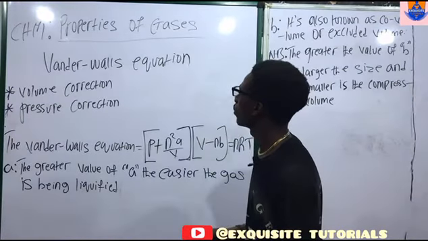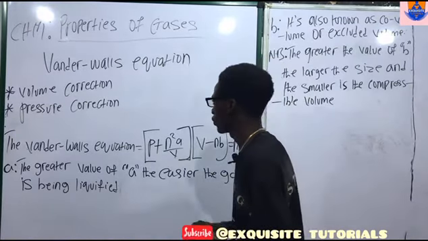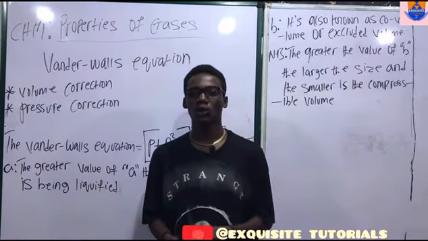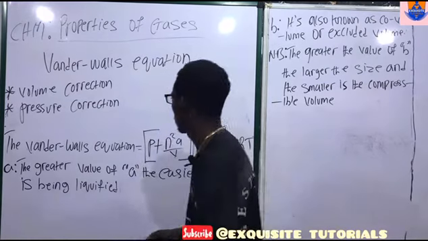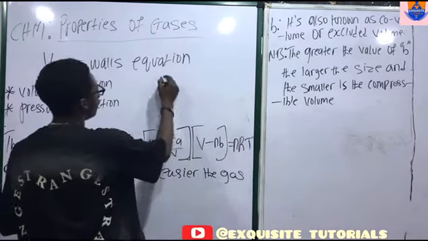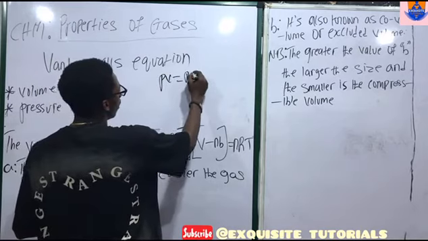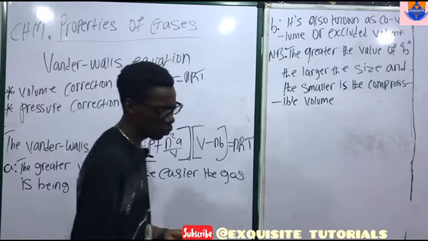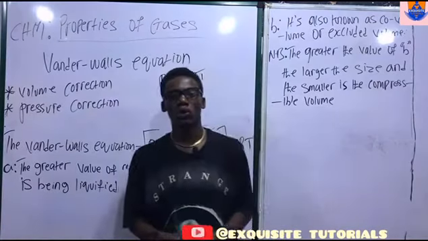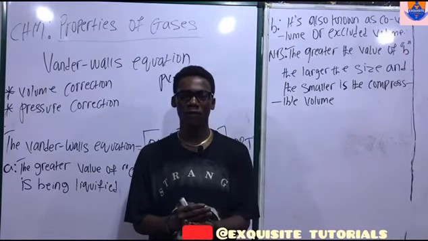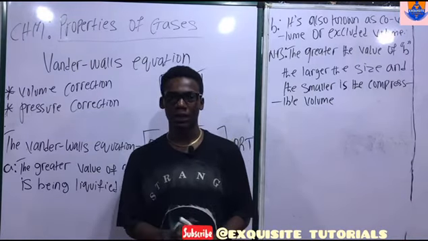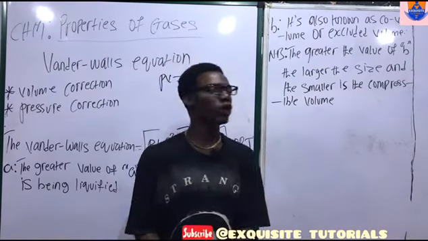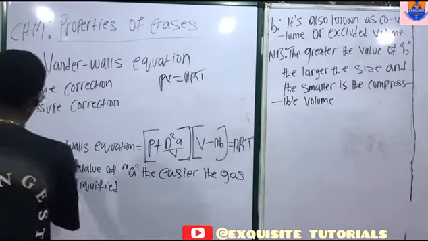Alright, welcome back guys. We're going to be talking about the van der Waals equation. Remember we have the ideal gas equation, which we know as PV is equal to nRT for ideal gases. Now the man called van der Waals brought an equation which will work perfectly for real gases, which brought about some corrections to that equation, the van der Waals equation.